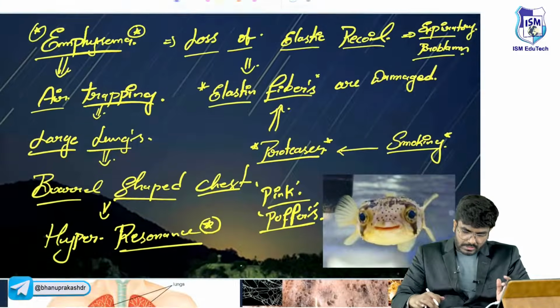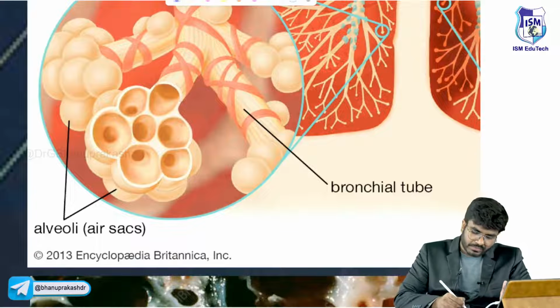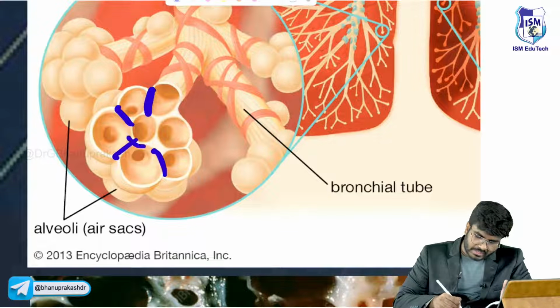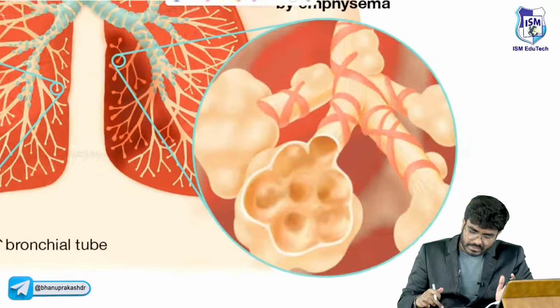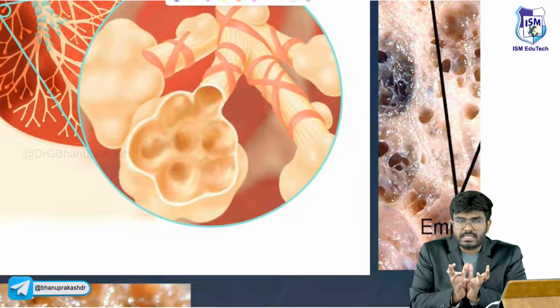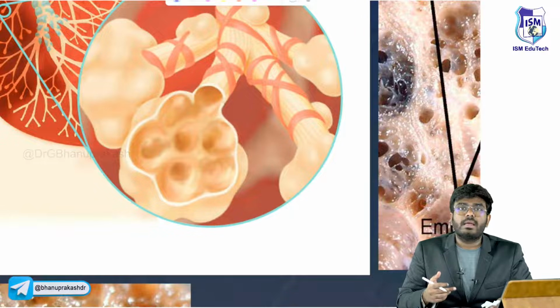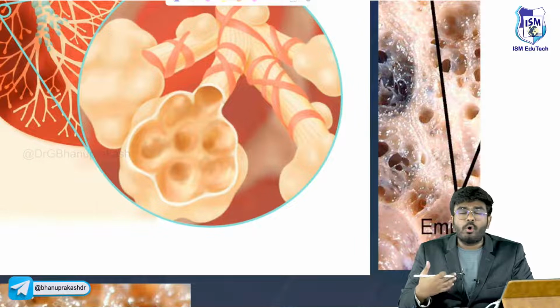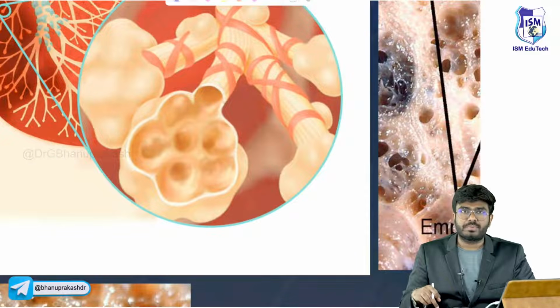So that's what is given over here. See, look here how the alveolus is. The alveolar septa are there, sir, in between the alveoli, but that's lost here. Look how the alveolus becomes: one single large alveolus because of the excessive protease activity. The protease activity can be increased by smoking, or the protease activity can be unregulated in a patient who has alpha-1 antitrypsin deficiency.